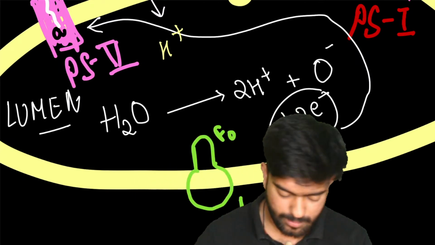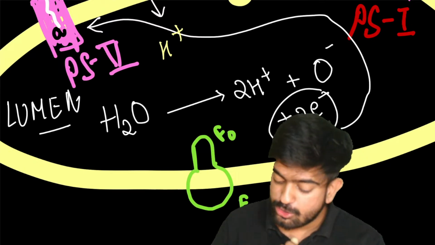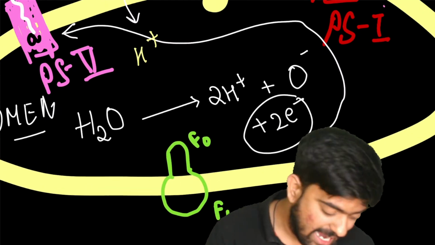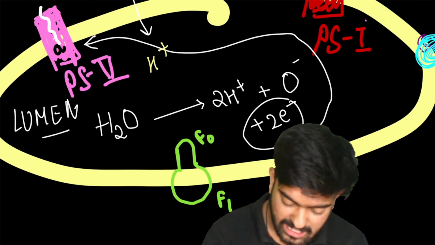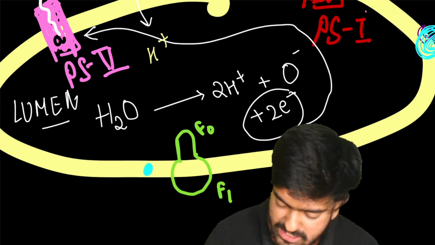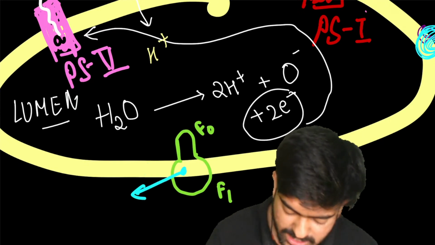F0 F1 complex. Clear? Now, through this, the hydrogen is going to be released, and as soon as the hydrogen is released, there is an enzyme present here which is ATP synthetase.